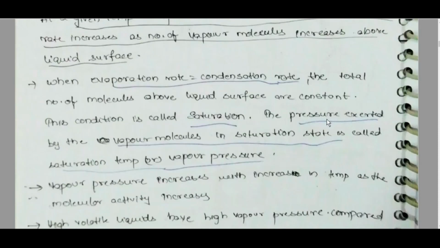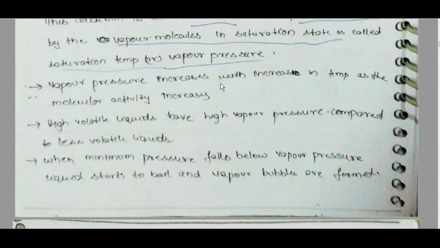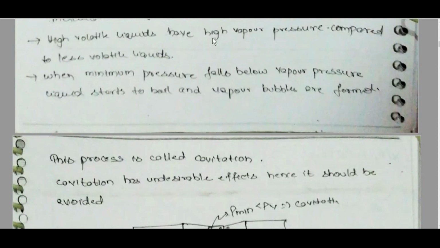The pressure exerted by vapor molecules in saturation state is called saturation pressure or vapor pressure. Vapor pressure increases with increase in temperature as molecular activity increases. High volatile liquids have high vapor pressure compared to less volatile liquids.